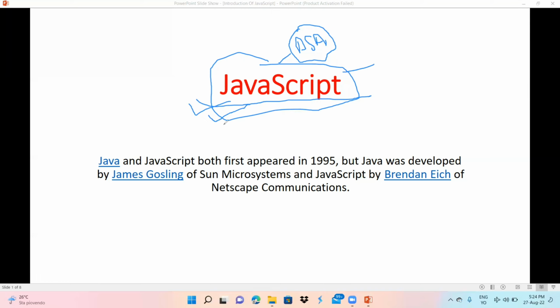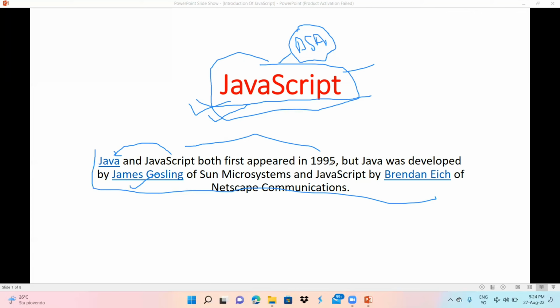In this lecture, I have written here that Java and JavaScript both first appeared in 1995. Both of these languages came in 1995. But Java was developed by James Gosling of Sun Microsystems and JavaScript by Brendan Eich of Netscape Communications. Java was popular in those days, and JavaScript wasn't popular.